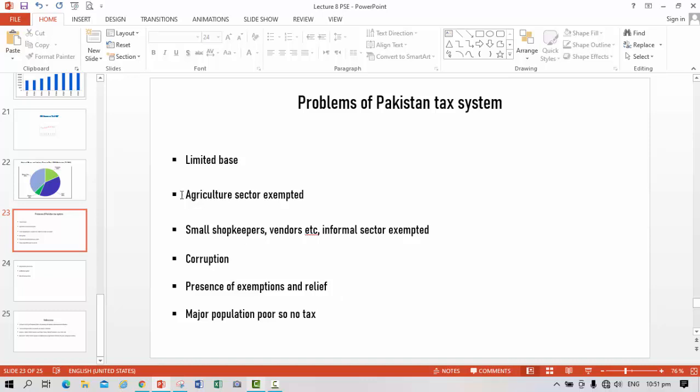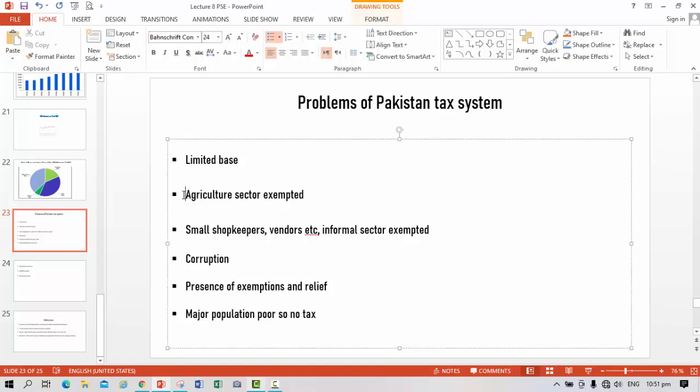The second problem which the tax system of Pakistan faces is the agriculture sector. The agriculture sector is the largest sector of Pakistan, and it is considered the backbone of the economy, but it is still exempted from proper taxes. Small shopkeepers like vendors, the informal sector, are exempted from the tax system.